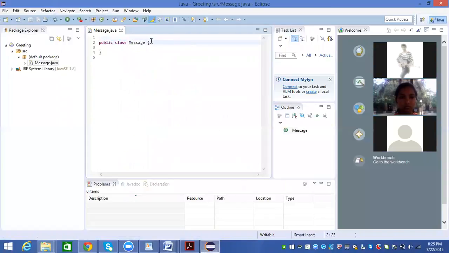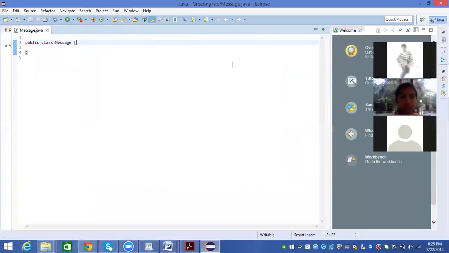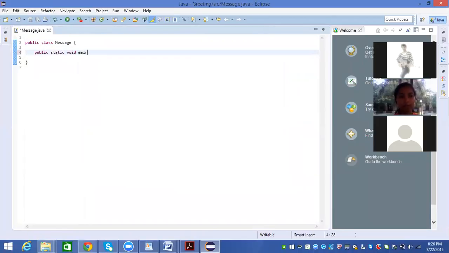Now my class should have a main method here. So what is the main method? Can anyone answer how to write a main method? Public static void main of String args.